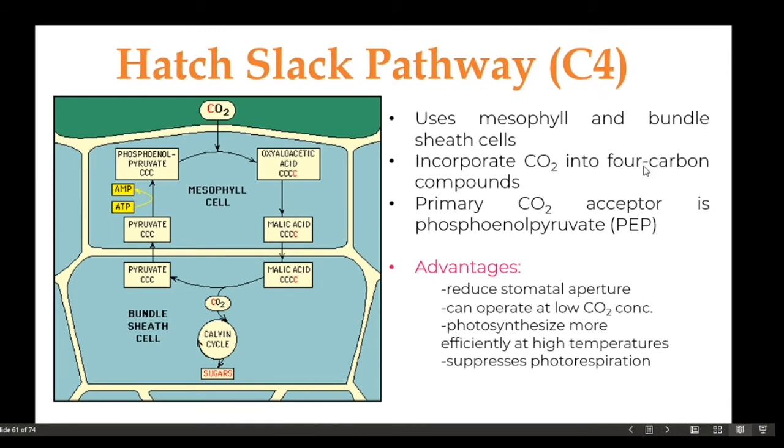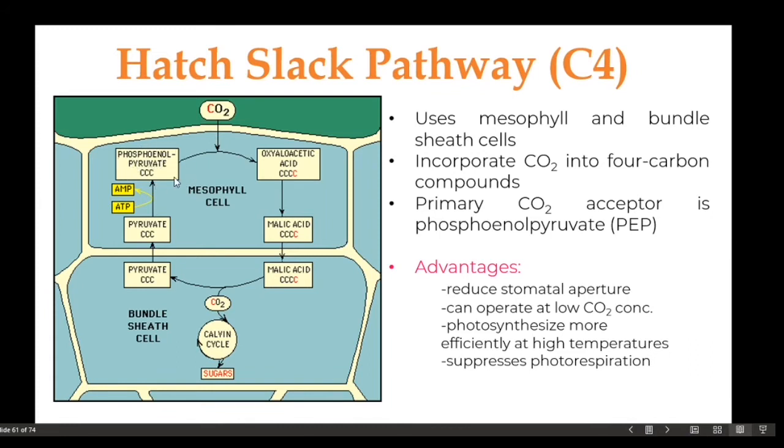In this incorporation of carbon dioxide, there is an involvement of the enzyme called PEP carboxylase. And the plants that utilize this mechanism are those plants that live in dry and hot environments. Examples of these are corn or maize and sugarcane. So in the process, again, this is the mesophyll cell and this is the bundle sheath cell, wherein the fixation, or the fixing, of carbon dioxide takes place in the mesophyll cell.